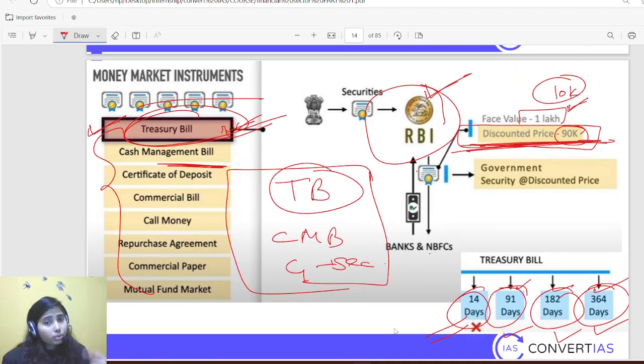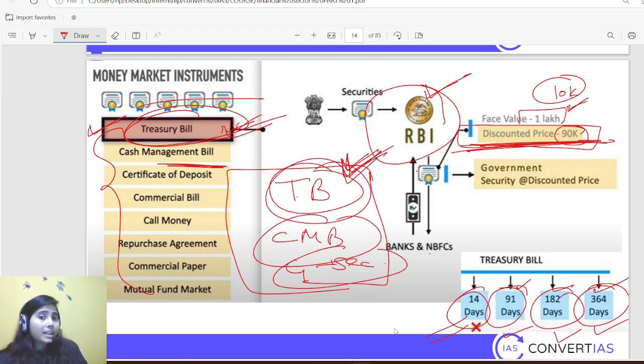Who used to do that? RBI used to issue it on behalf of government. So whatever interest is paid on it is also by government, and whatever money RBI gets by selling these securities, they transfer this amount to government as well.